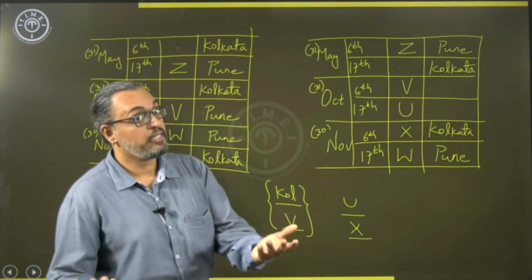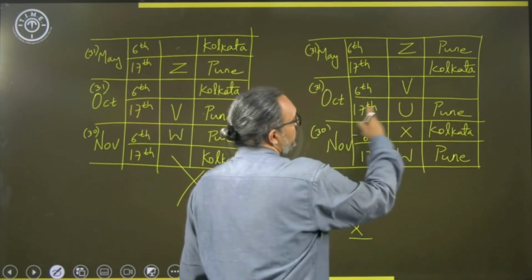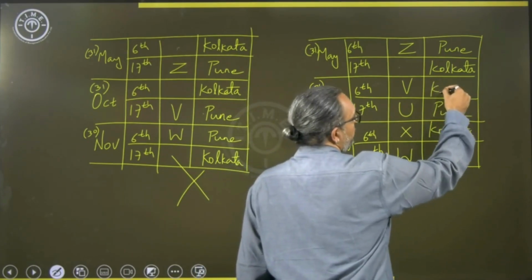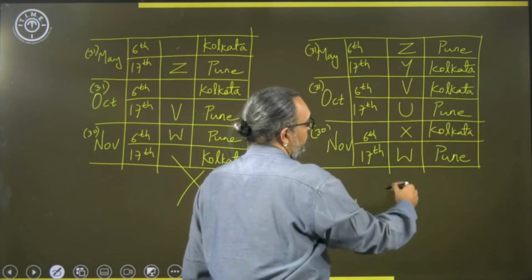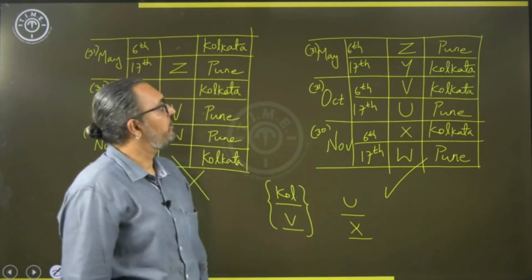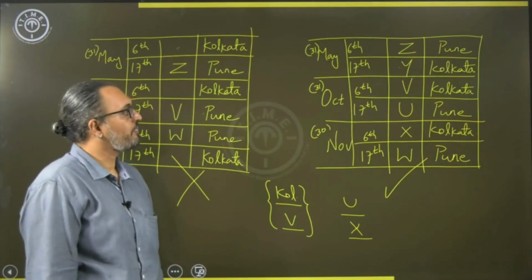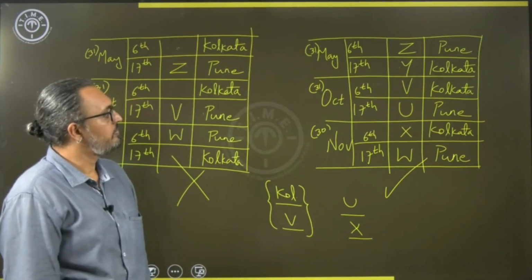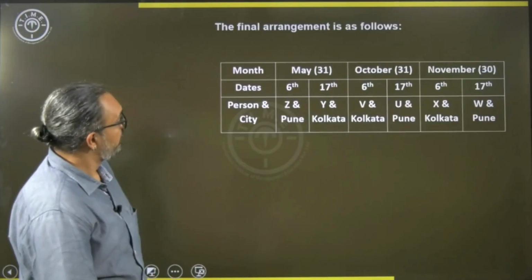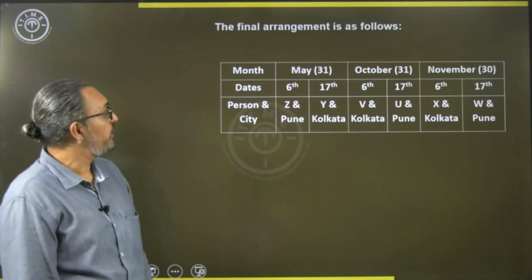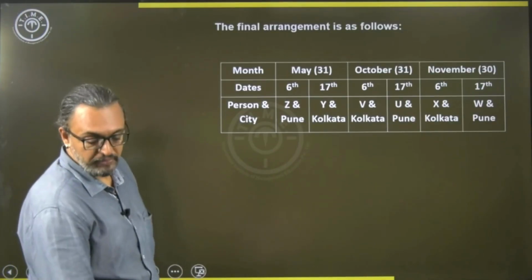And then he says U and X are from different cities. Since X is from Kolkata, U can be from Pune. Now, since Pune is already given for October, V has to be from Kolkata. And the remaining person we have is Y. So, that way we can finalize our arrangement. Understood? Yeah. Okay. Yes. So, this is the final arrangement that we get. Okay.